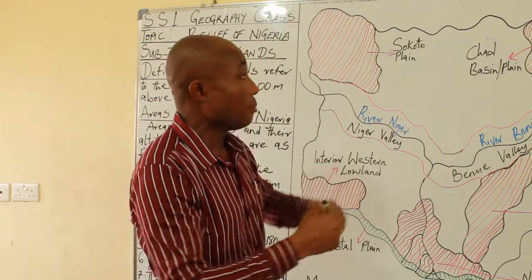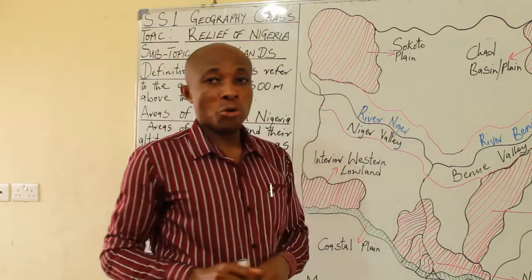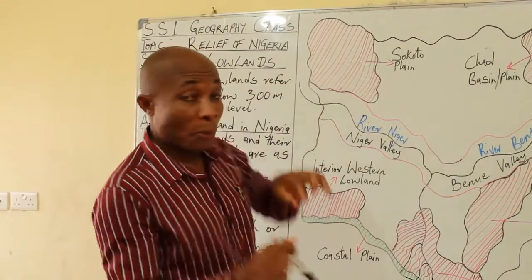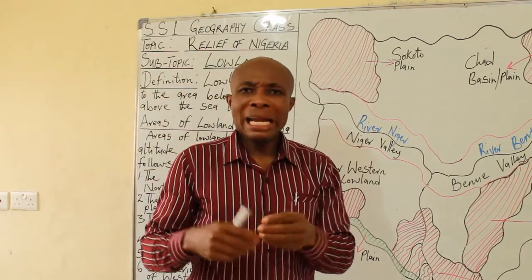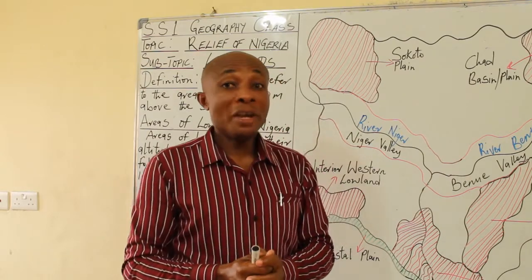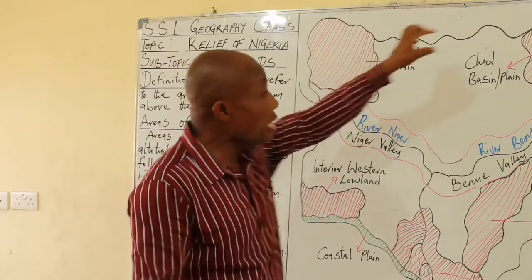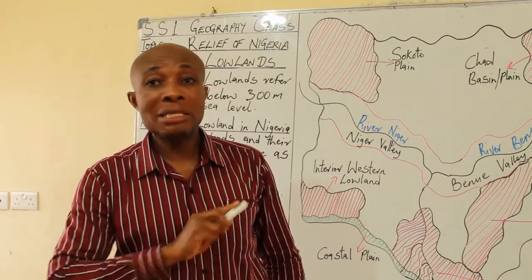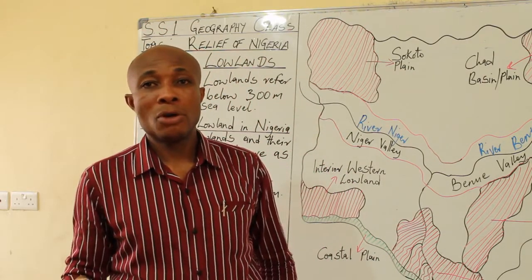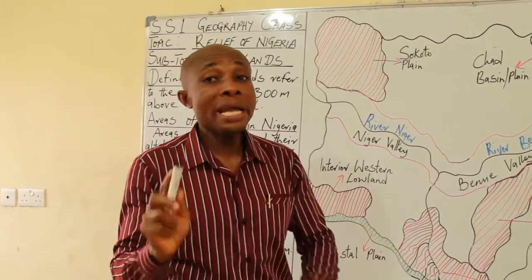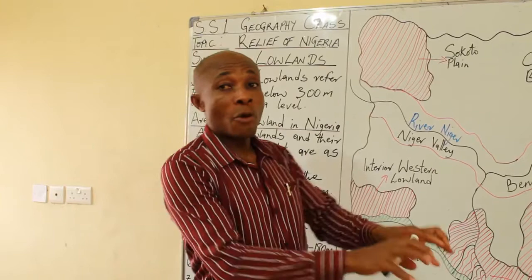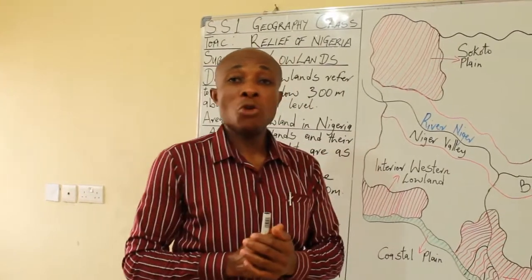And when you look at the lowland, we have people that dwell there. And if you research, you'll find out that the people that dwell within this lowland, their primary economic activity is majorly farming, all types of farming, based on the nature of the soil they have within the lowlands.